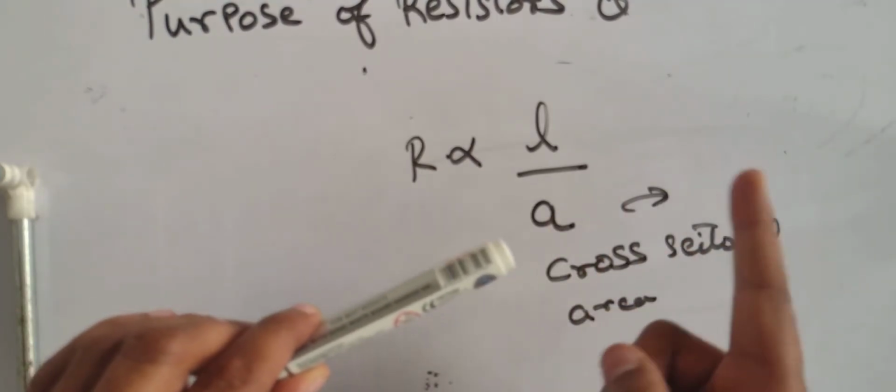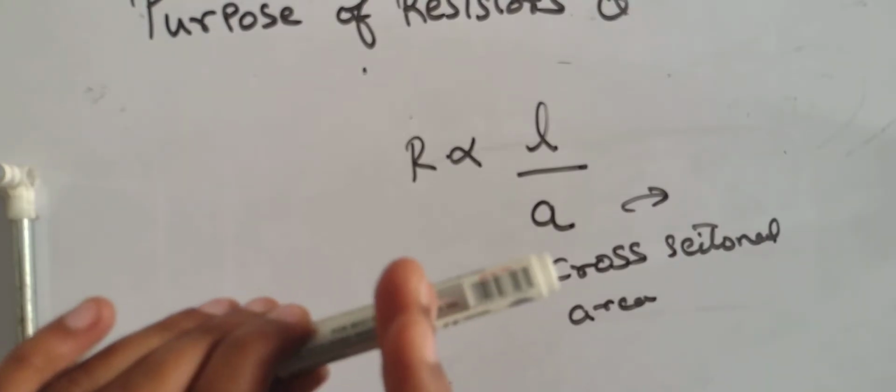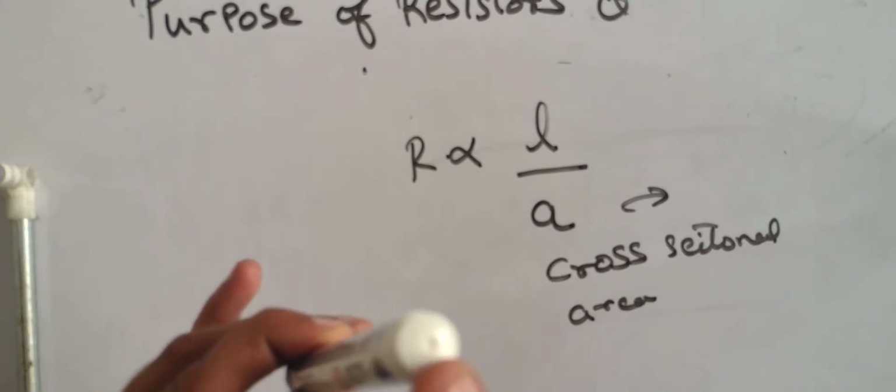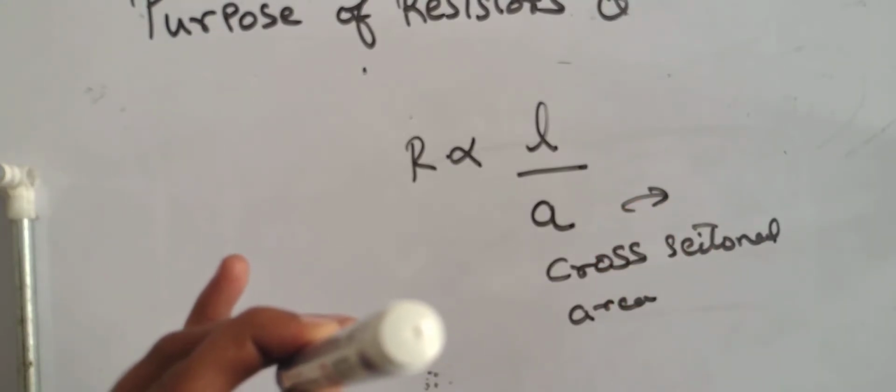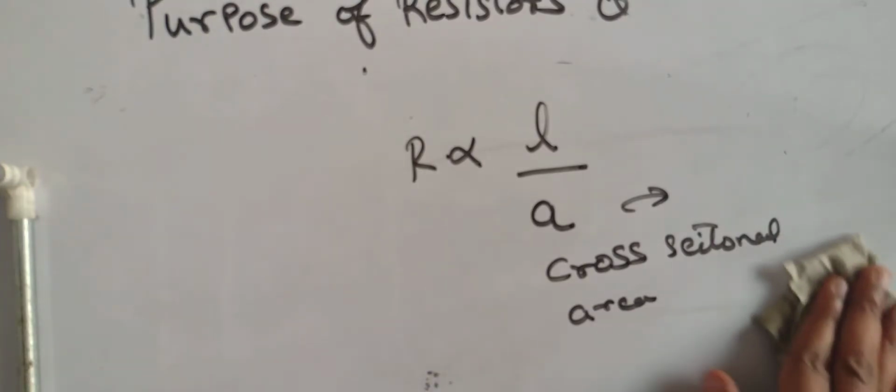So cross sectional area of a wire. For example, this is a wire. If I cut the wire, cross sectional area of the wire will be pi by 4 d square. Okay, it will be a circle. Are you following it?